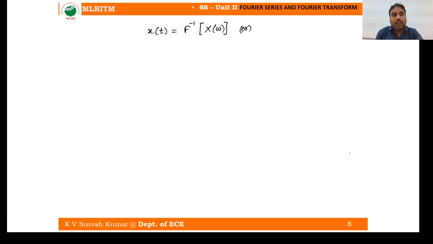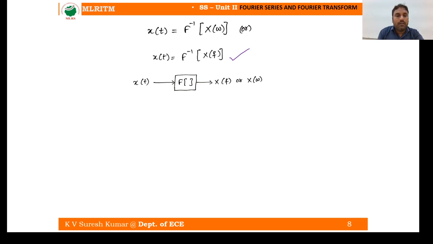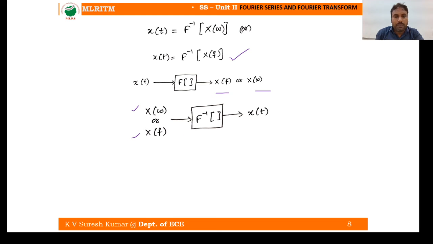Fine. Now x of t is equal to the inverse Fourier transform of X of omega, or the inverse Fourier transform of X of f. This is the shorthand notation, right? So if you have x of t and you pass it through the Fourier transform, you will get X of f or X of omega. If you have X of omega or X of f and you pass it through the inverse Fourier transform block, you will get x of t.